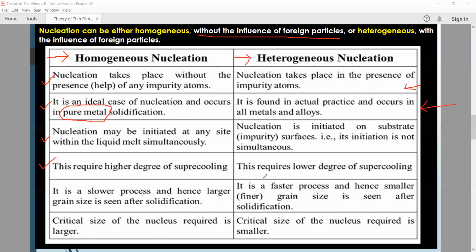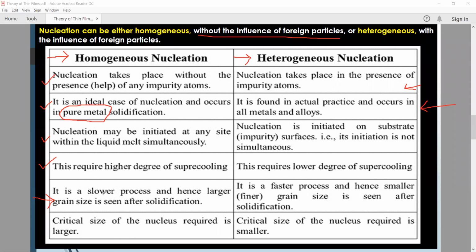But if we think about heterogeneous nucleation, it requires a lower degree of supercooling. Okay, and it is a slower process, and hence a larger grain size is seen after solidification.